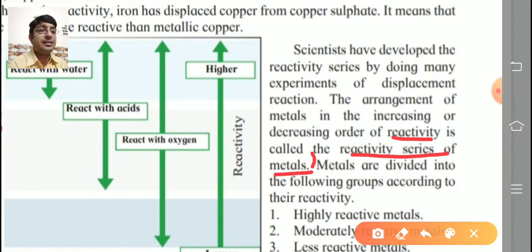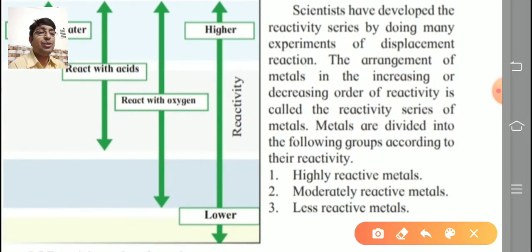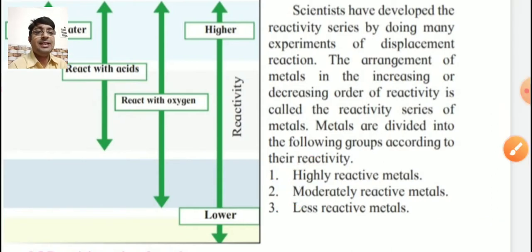Mark the answer: the arrangement of metals in the increasing or decreasing order of reactivity is called the reactivity series of metals. Metals are divided into the following groups according to their reactivity. Three groups are there: highly reactive metals, moderately reactive metals, and less reactive metals. Now see that figure.